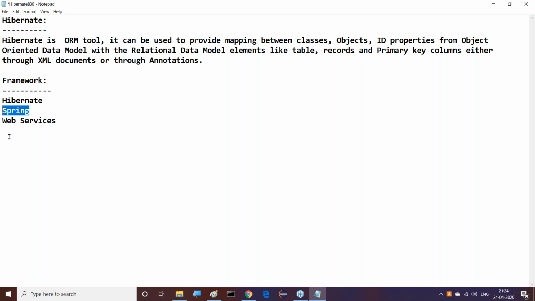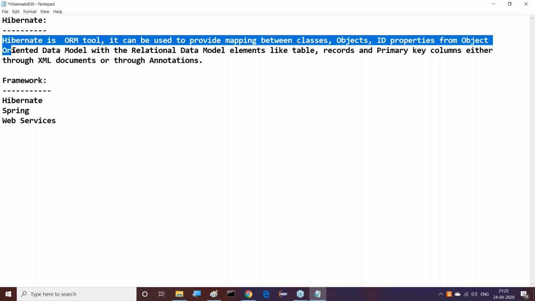Today I'm giving much clarity on these points. Hibernate is not a framework, not a technology. Spring is a framework. It is not provided by Sun or Oracle Corporation; it was provided by some other third party. Web services is a pure technology provided by Sun Microsystems or Oracle Corporation. So these are the points that we are able to understand.